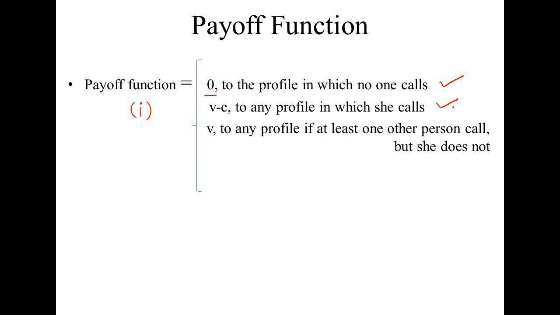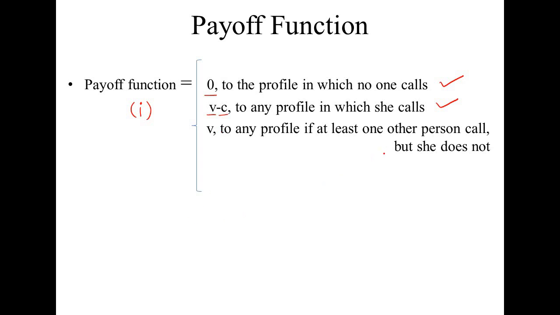Then the police is informed, so we add amount V to the payoff of every player, including I. Since he is the informer, we need to deduct amount C from the payoff. So the resultant payoff is V minus C.